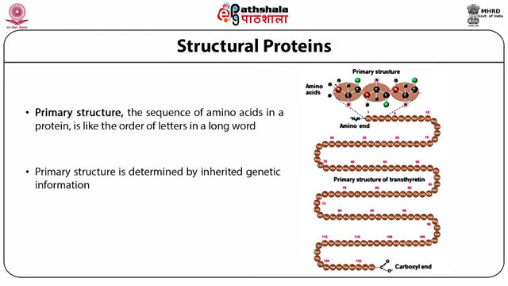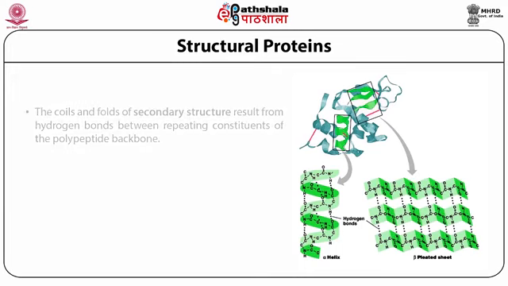Based on the primary structure we can get information about the secondary structure of proteins. The coils and folds of secondary structure result from hydrogen bonds between the repeating constituents of the polypeptide backbone. Why does secondary structure arise? Because of hydrogen bonding.